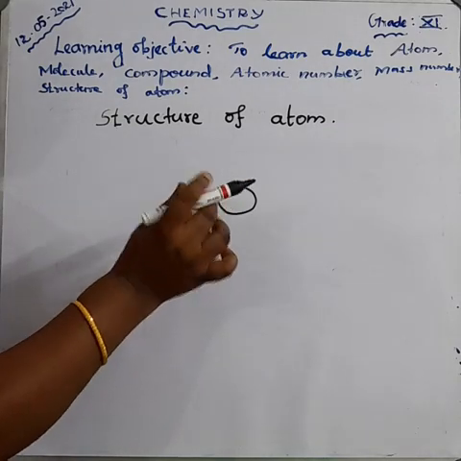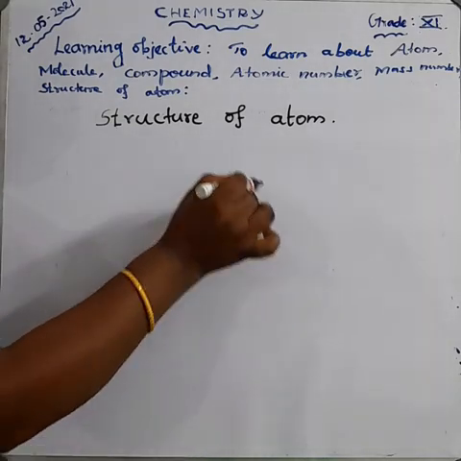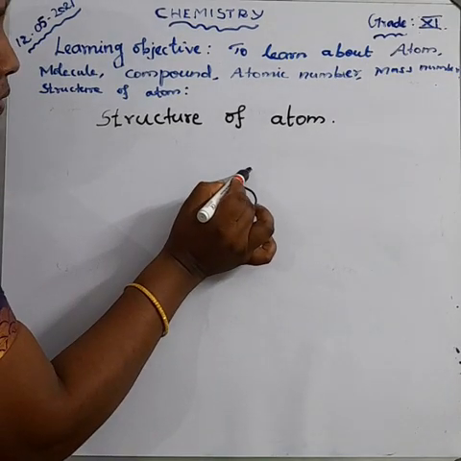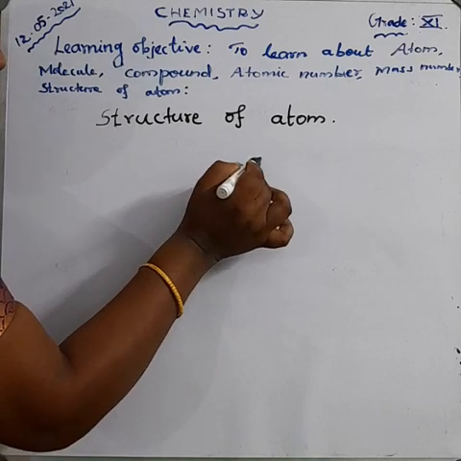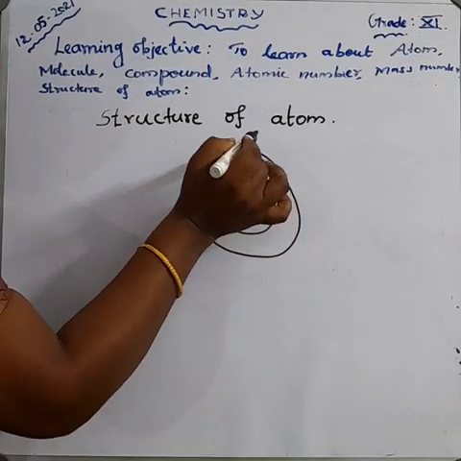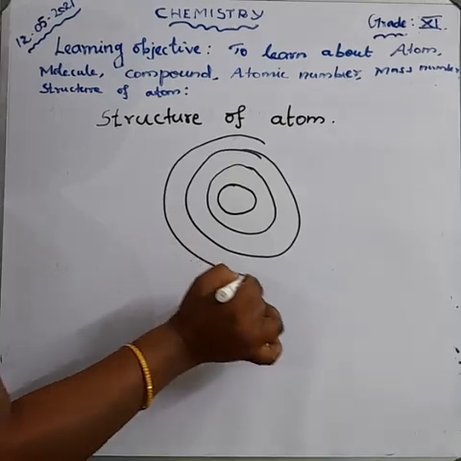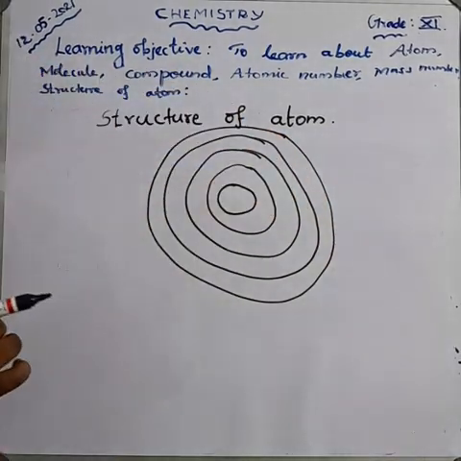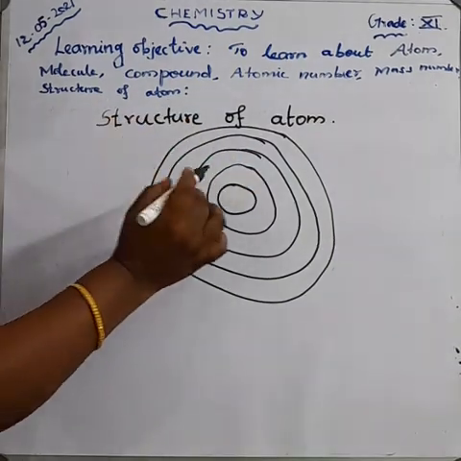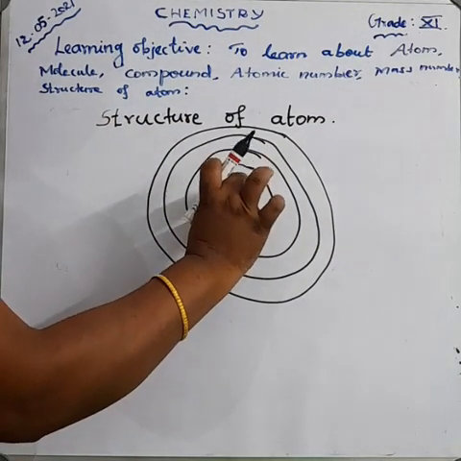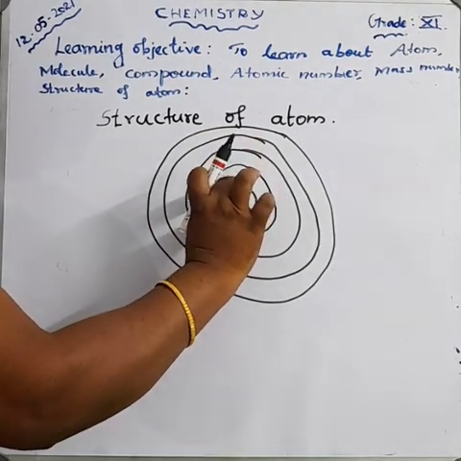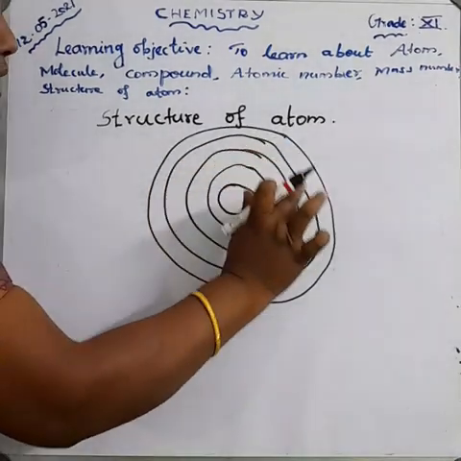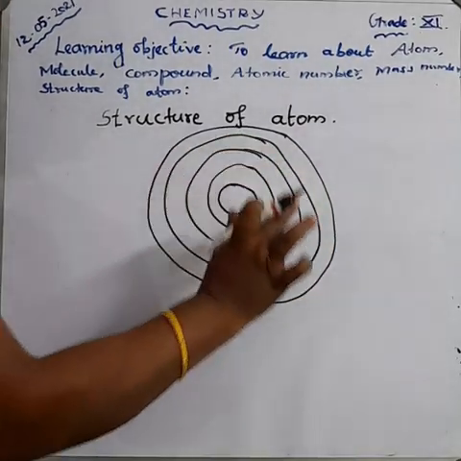The electrons are revolving around the nucleus, and that path is called the orbit. In an atom, the nucleus is present in the center, and the electrons revolve around the nucleus. We call this the orbit.